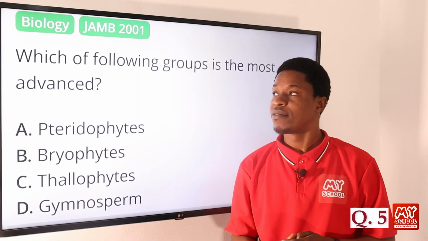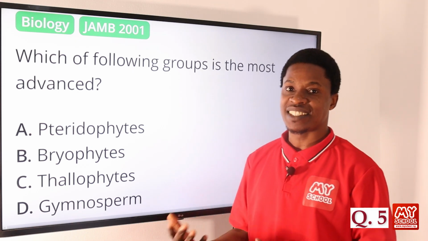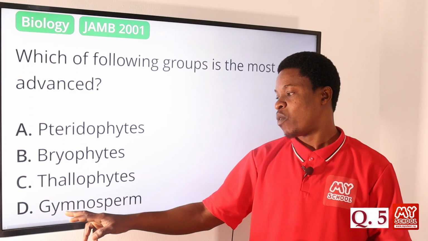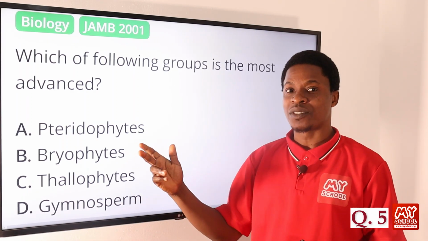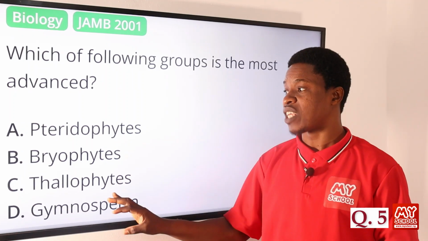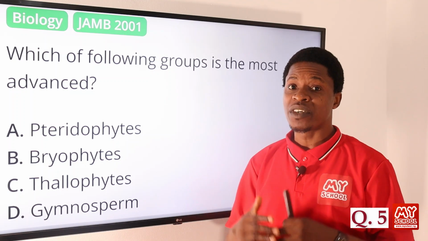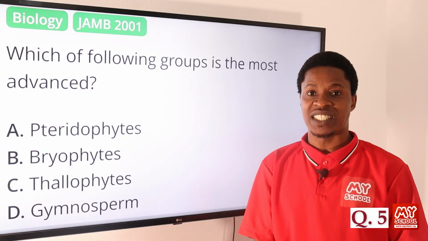Question number 5. Which of the following groups is the most advanced? We have the pteridophytes, we have the bryophytes, we have the thallophytes, we have the gymnosperm. Of course, there's the last one that is the angiosperm. All of these are the groups that we have underneath the plant kingdom. But there are levels of advancement. Some are more advanced than others.